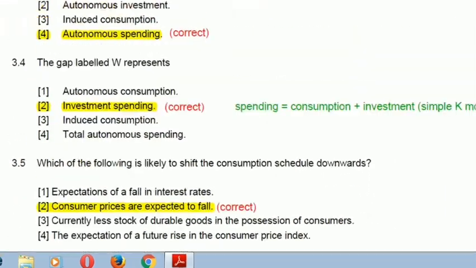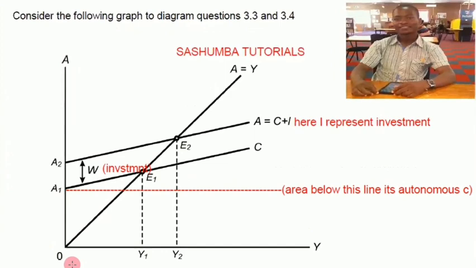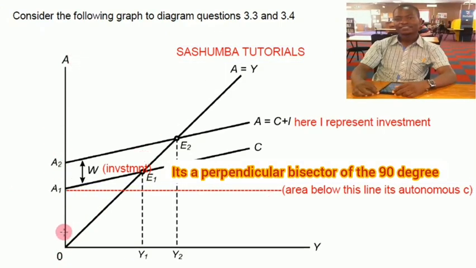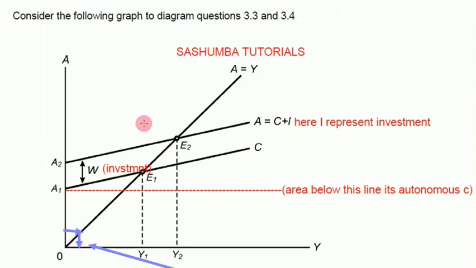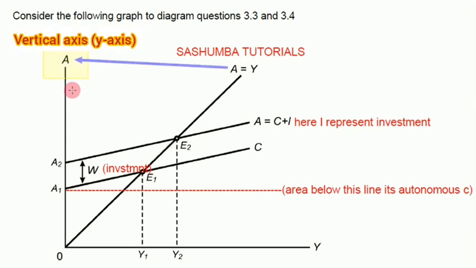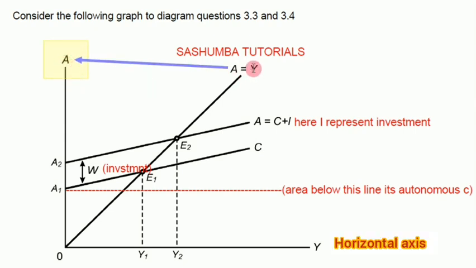Yes, this is the 45-degree line, this one. It's a perpendicular bisector of this 90-degree angle. So this 45-degree line actually shows that what is measured on the vertical axis, which is spending, is equal to what is measured on the horizontal axis. You see, AE is on the vertical axis and Y is on the horizontal axis, and they are equal, as you can see.